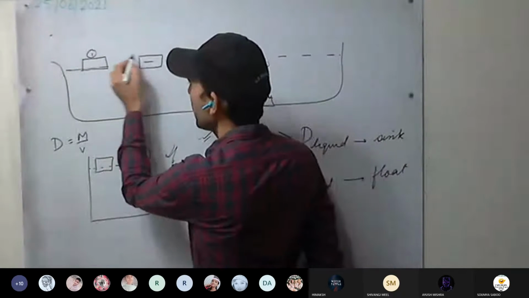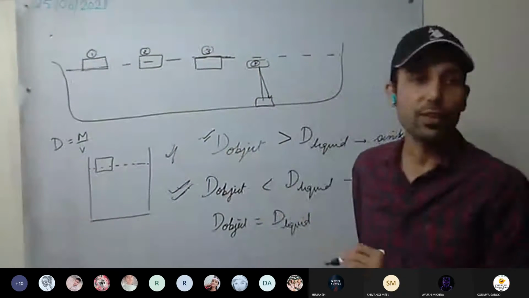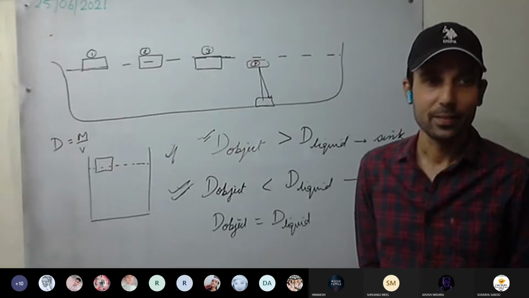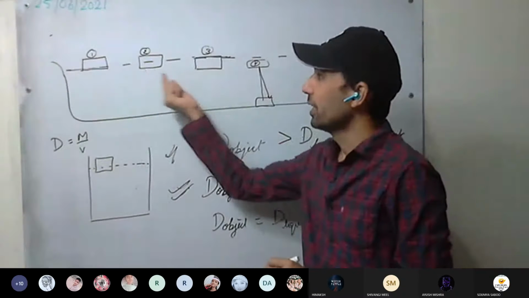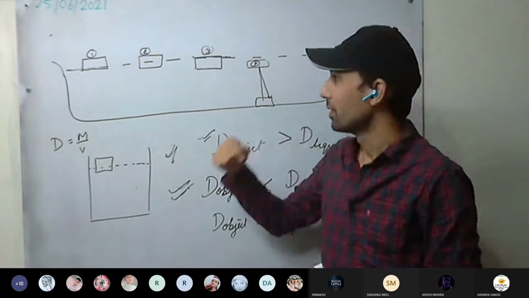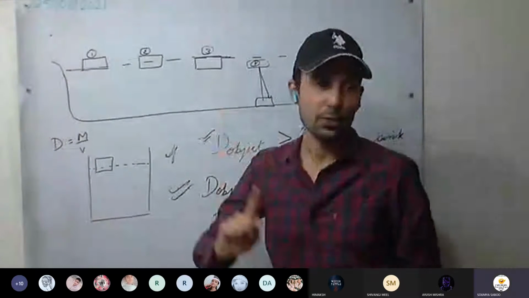So this is our object 1, this is our object 2, this is our object 3, this is our object 4. They are different objects, made of different materials. Understood this one? Density does not depend on shape and size.